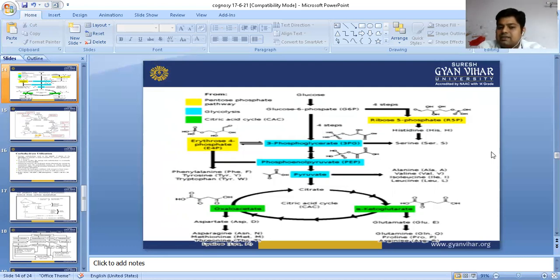In the citric acid cycle, this pyruvate is taken up by the citric acid pathway and converted into citrate. This citrate goes through some pathway and is converted into alpha ketoglutarate, and that alpha ketoglutarate is converted into glutamate, and glutamate is converted into glutamine, proline, arginine. Alpha ketoglutarate is converted into oxaloacetate. Oxaloacetate forms aspartate, and apart from them, asparagine, methionine, threonine, lysine are formed